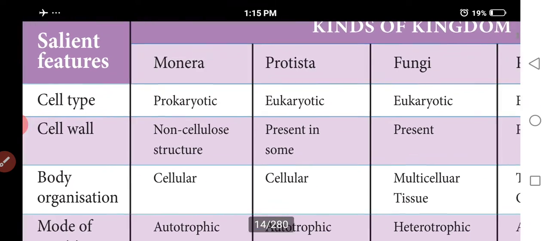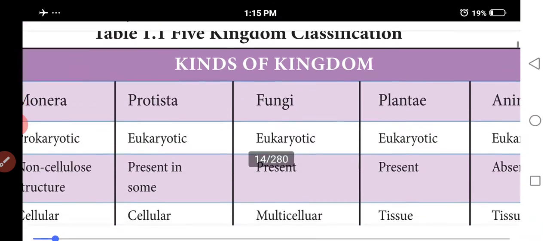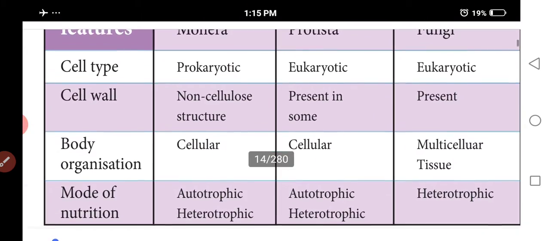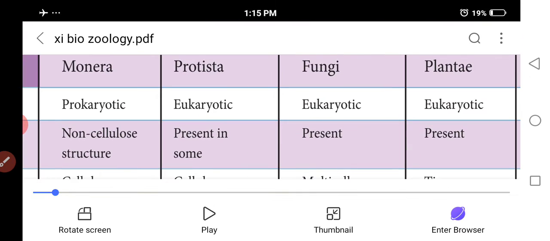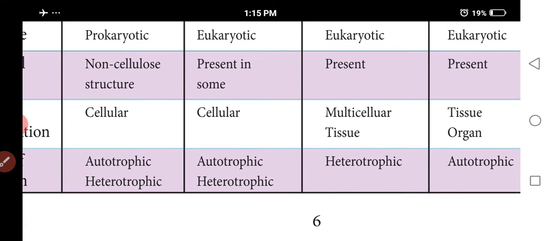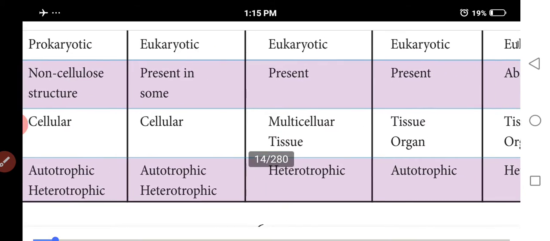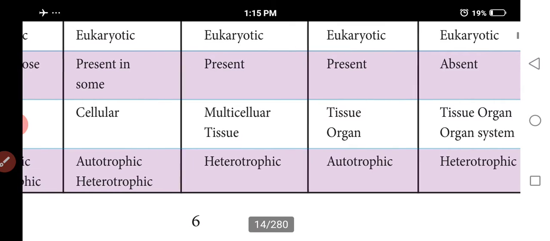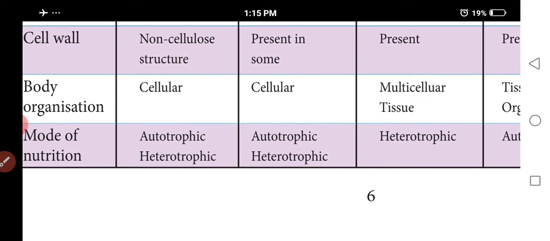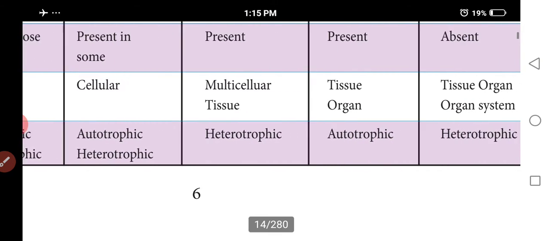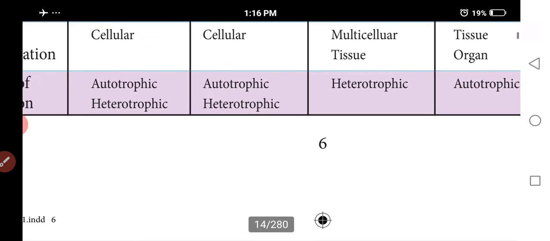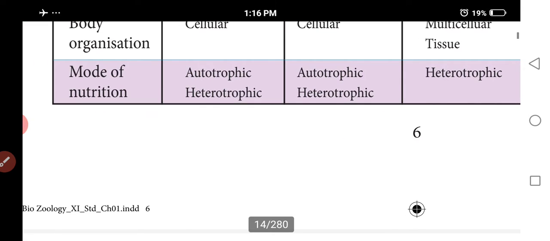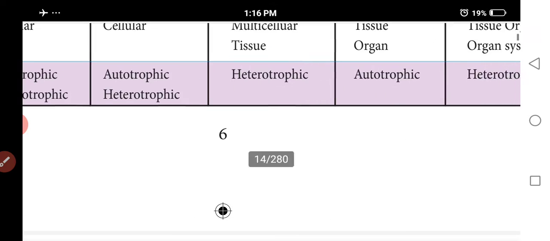Next, the five kingdom classification. Cell type: prokaryotes, Monera, Protista, fungi, plantae and animalia. You will study it in botany. Non-cellulose structures are present in some, present, absent. The cell wall. Body organization: cellular level, multicellular level, tissues, organs and organ systems are formed. Mode of nutrition is autotrophic, heterotrophic.